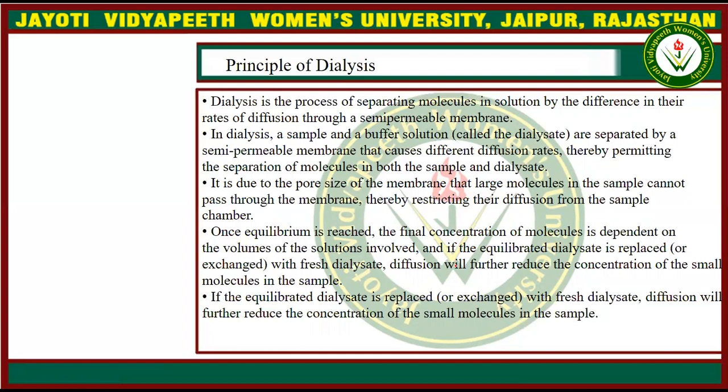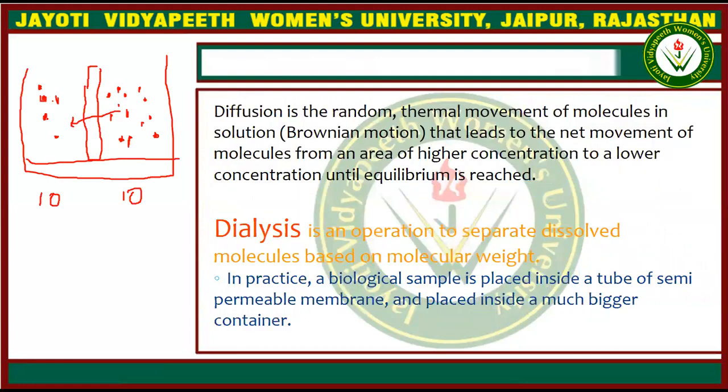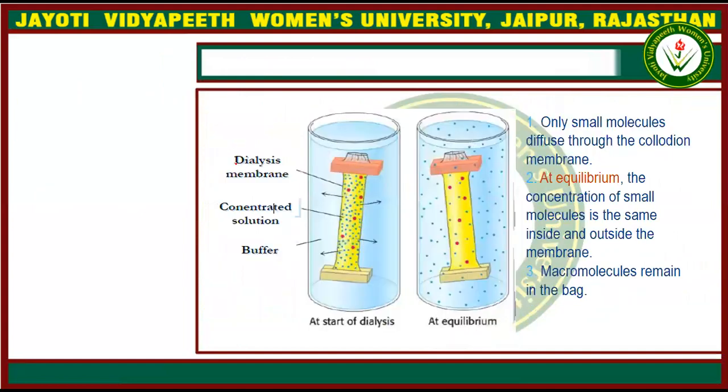Once the equilibrium has been reached, suppose in this diagram the equilibrium has been reached, then if we apply another dialysis membrane, what will happen?